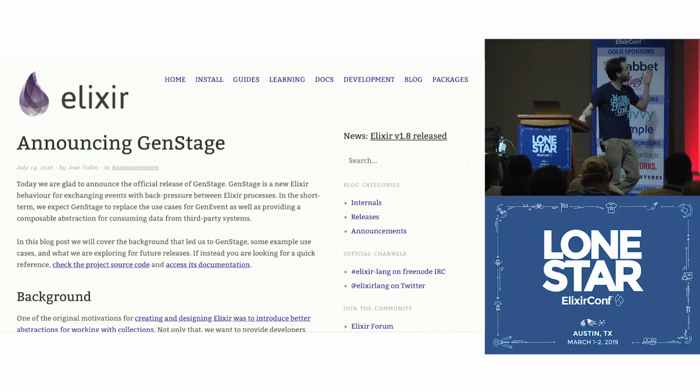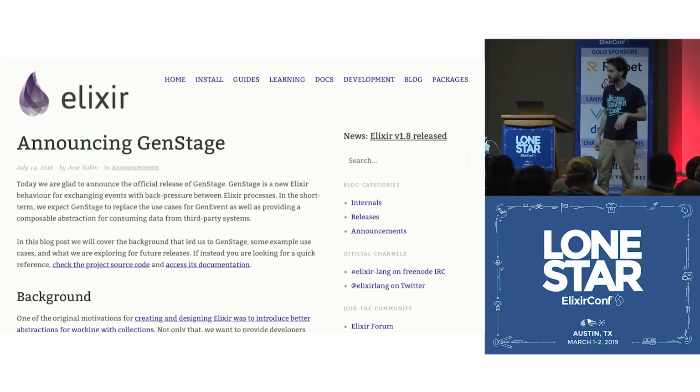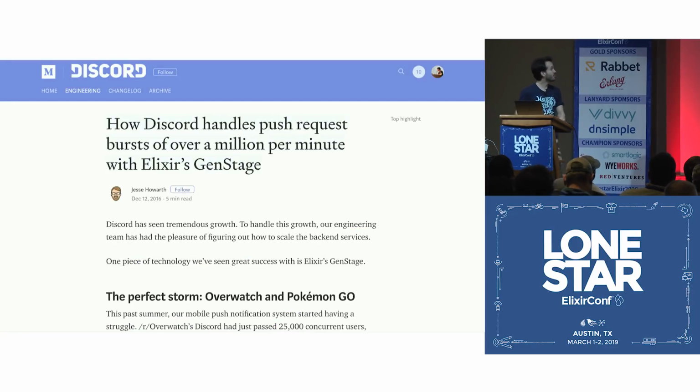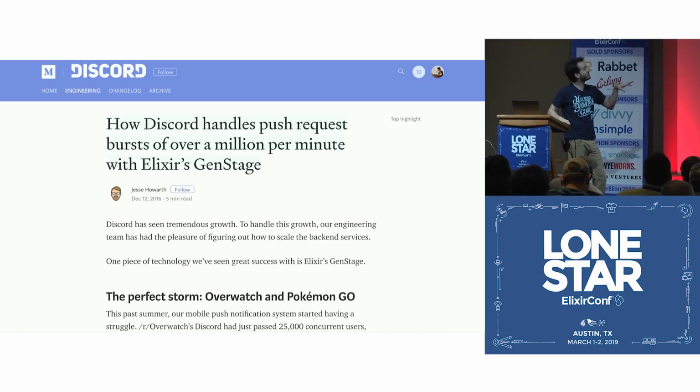We announced GenStage. This was back in July 2016. And a lot of companies started using GenStage in production, right? We saw a show of hands here. Discord, for example, they're using GenStage to handle bursts of over 1 million push requests per minute.